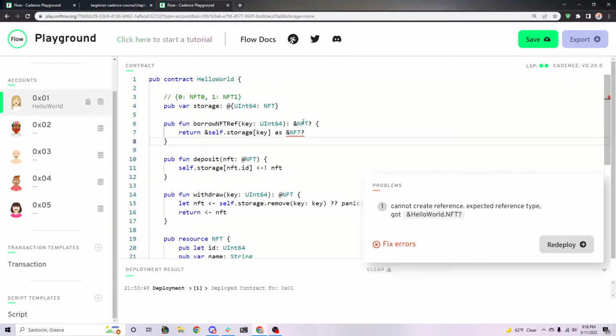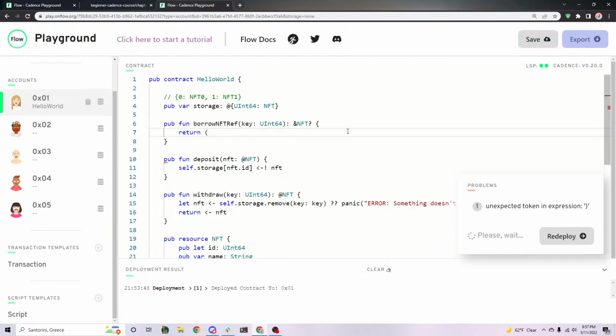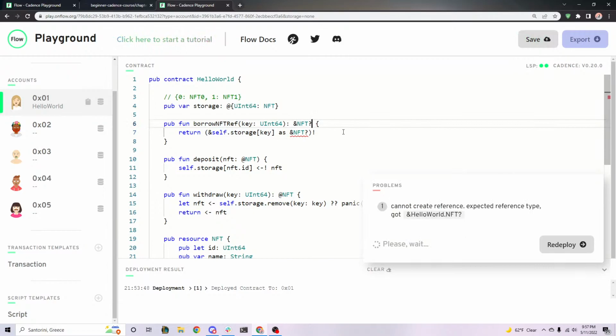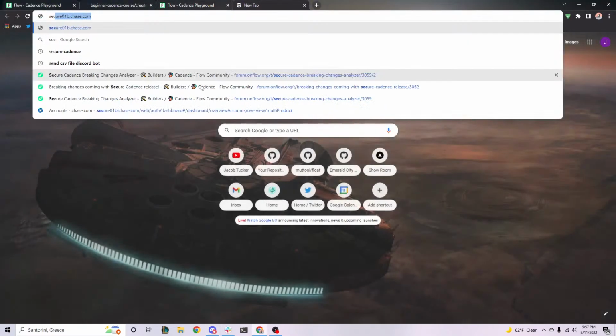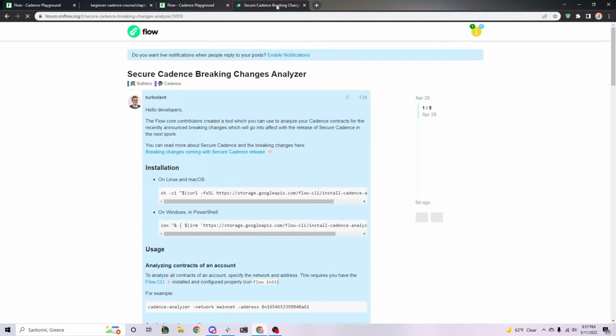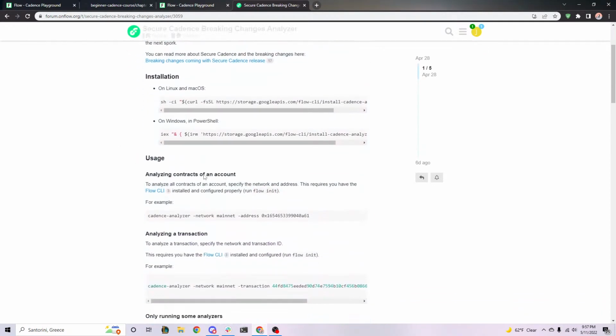But in the new version of Cadence, it's going to return a reference optional type if you're indexing into a dictionary. Then you can unwrap it by putting this whole thing in parentheses and unwrapping it. That will return a regular reference to the resource. So again, don't worry about this for another month and a half. Every contract that's in production right now will have to be upgraded or they will break. So I guess why not bring it up right now? I would really watch the video I did because it'll help you out a lot.